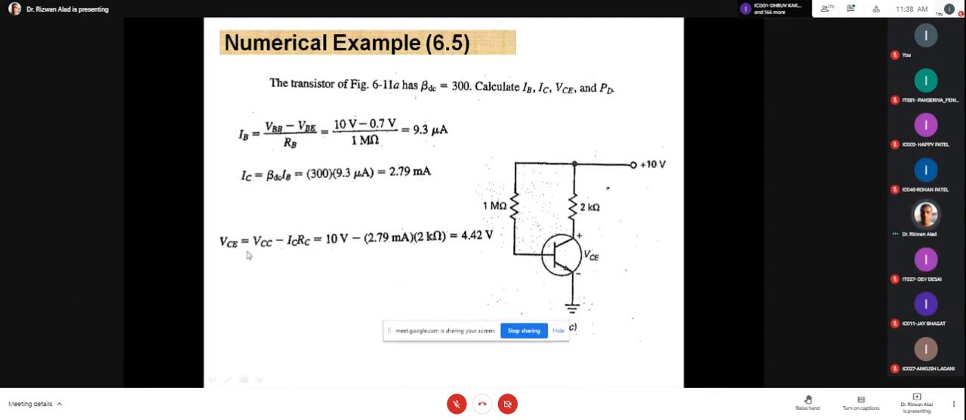Okay, now what is VCE? VCE is equal to VCC minus ICRC. Am I right, Rohan? Yes, sir. So VCC is 10 volt, IC is 2.79 milliampere, RC is 2 kilo ohm. The answer of VCE is 4.42 volt. Am I right? Yes, sir. Okay. And what is the power dissipation? It is the product of VCE and IC. It is 4.42 multiplied with 2.79, which is 12.3 milliwatt. It is the answer of the power dissipation. So please tell me if you have any doubt in this numerical example.